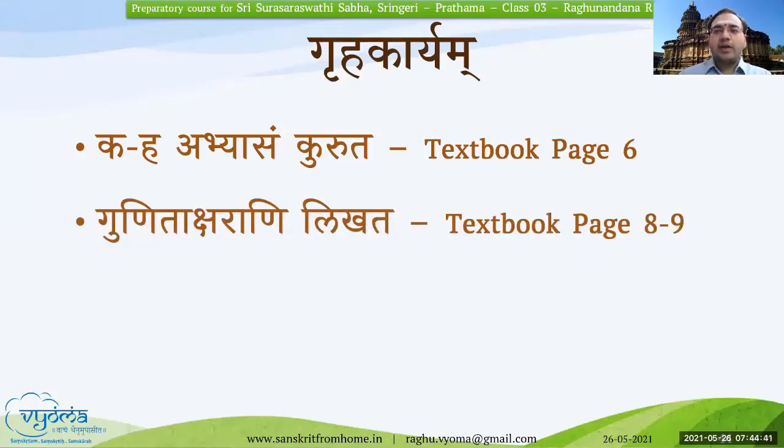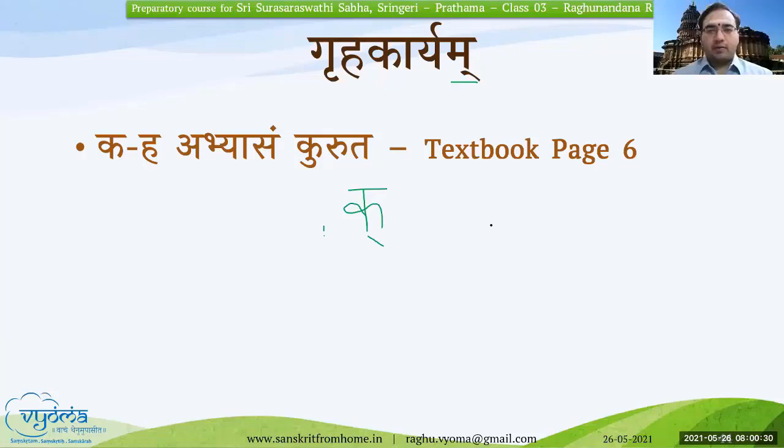Plan to complete by the end of this week, so that you will be able to know all these letters and all the Gunitaksharas for all the Vyanjanas correctly without any issues. So these are the homeworks for today. With that, we will end today's class.